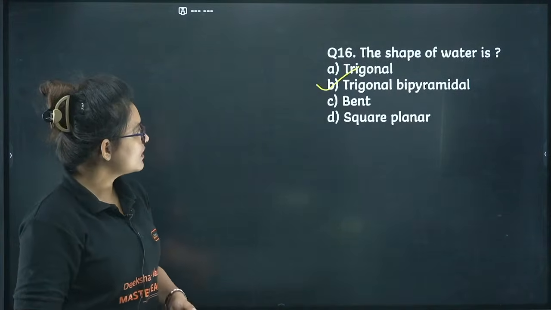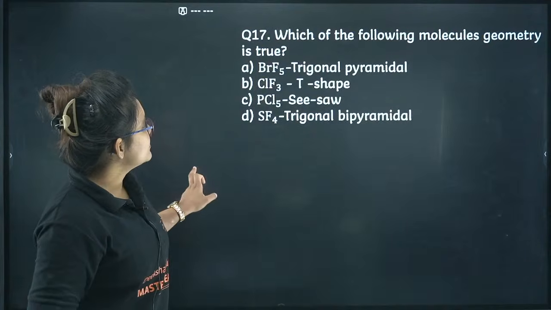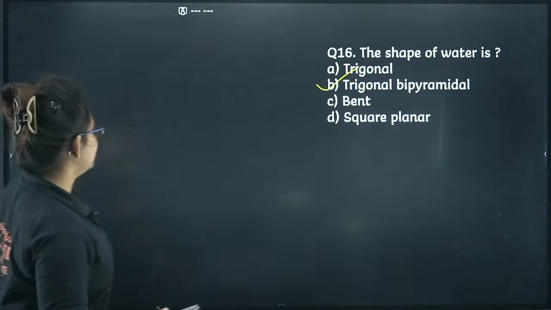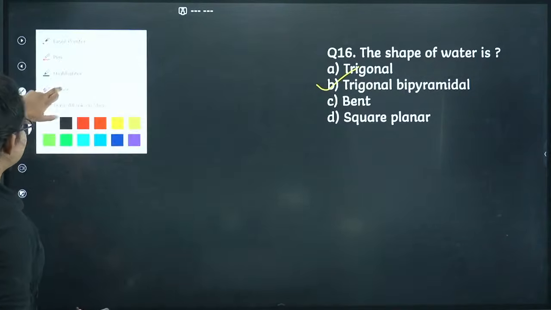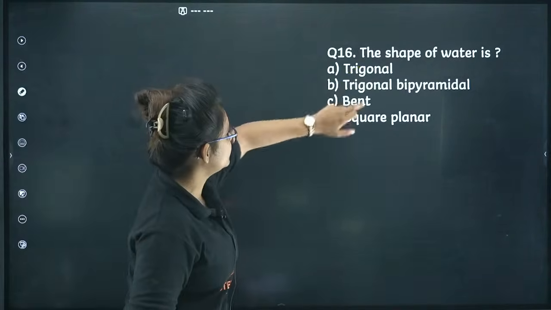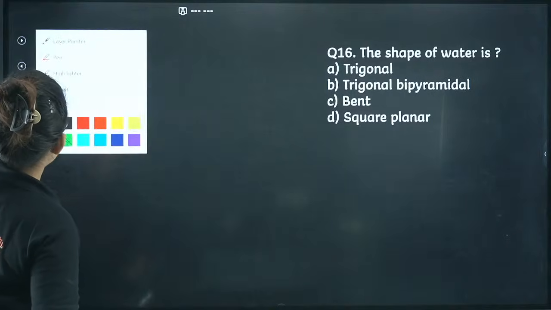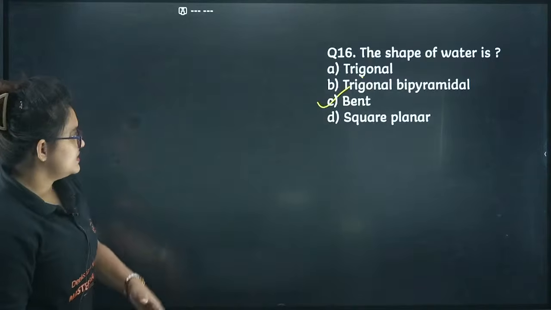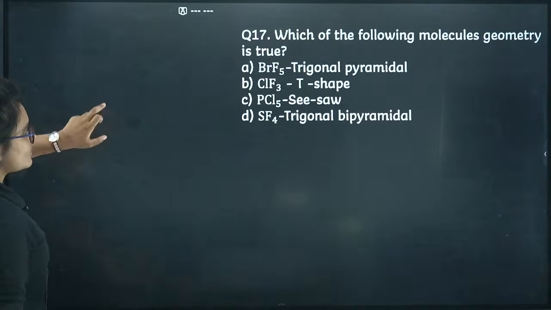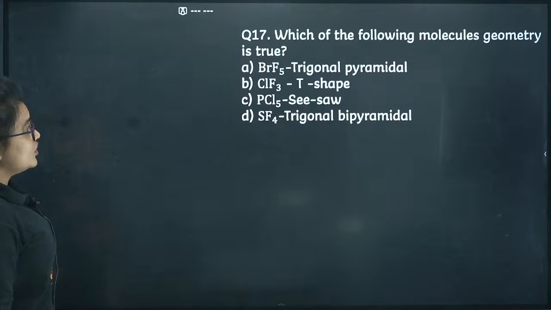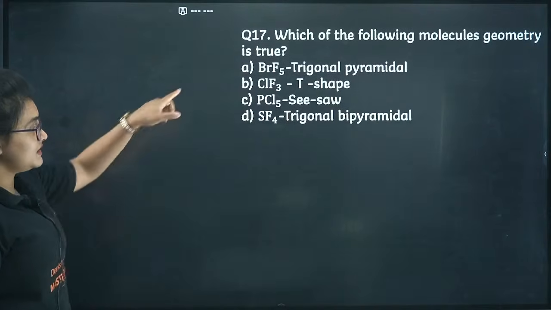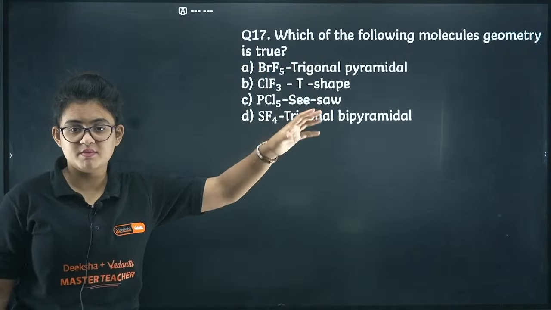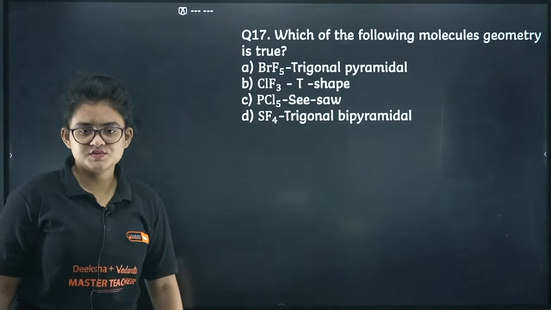Let's proceed. Here you can see which of the following molecules, wait just a minute, they are asking about shape. When they ask for geometry, you can go ahead with trigonal bipyramidal, but for shape you can mention bent. Which of the following molecules' geometry is true? Here they have given the geometry, so trigonal bipyramidal or whatever will come.